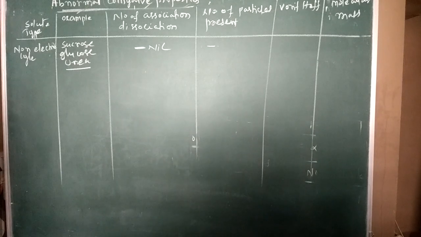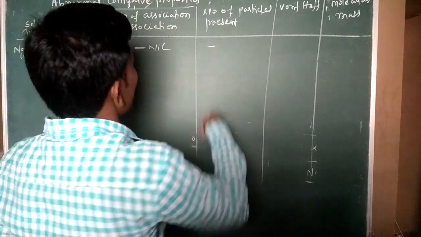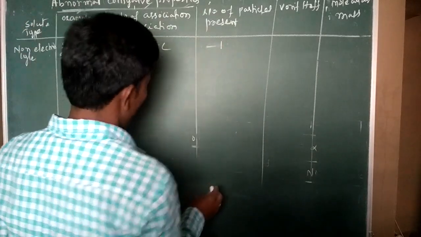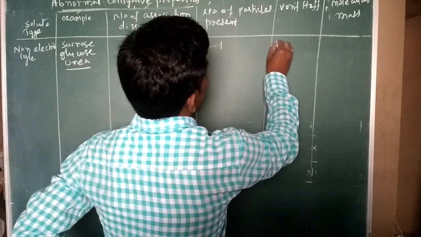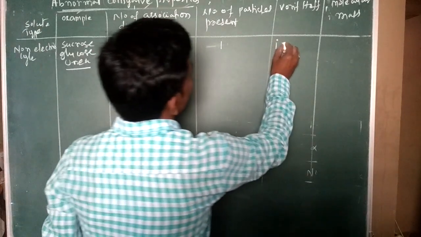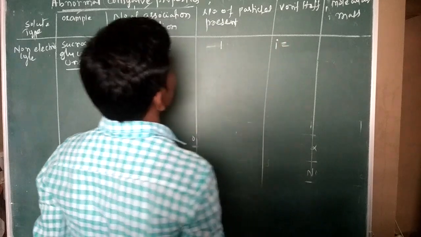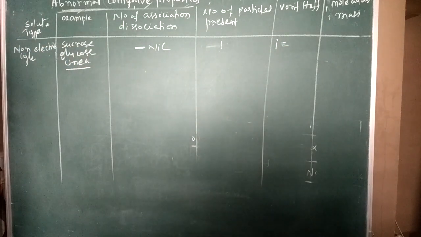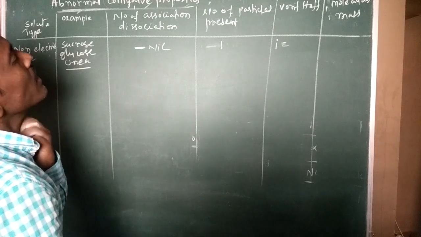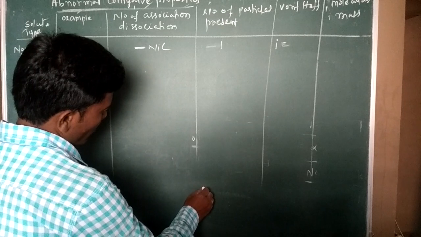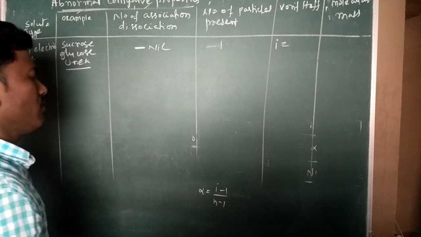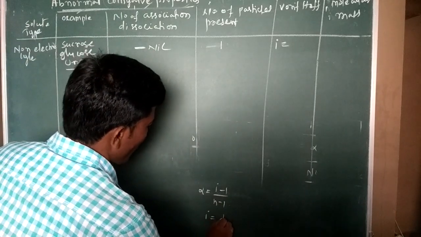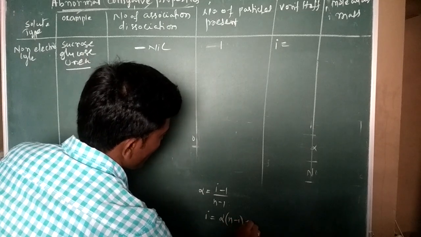Because there is no association and then there is no dissociation. Here the number of association and dissociation is nil. But in that case it is one more fixed one, because here association and dissociation are not there, it is considered as 1. Van't Hoff factor i is equal to the number of particles. Then, alpha is equal to i minus 1 by n minus 1. Then i is equal to alpha into n minus 1 plus 1.